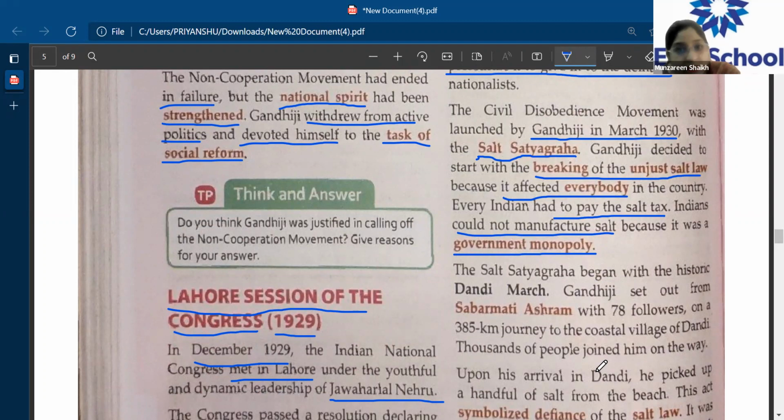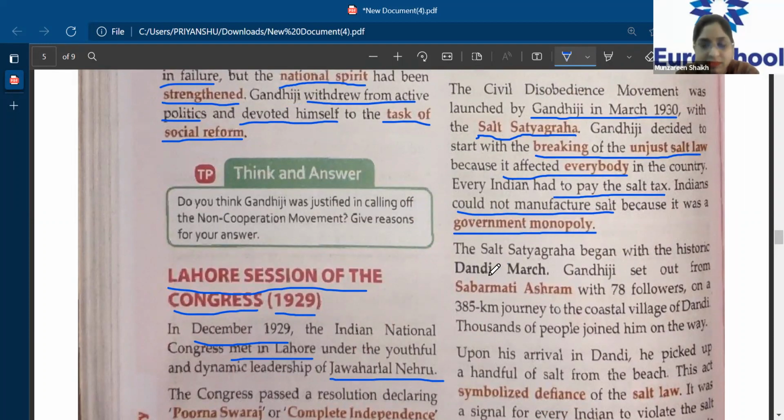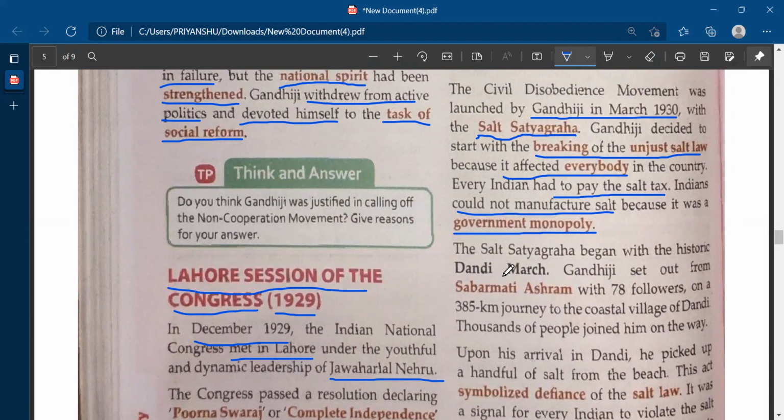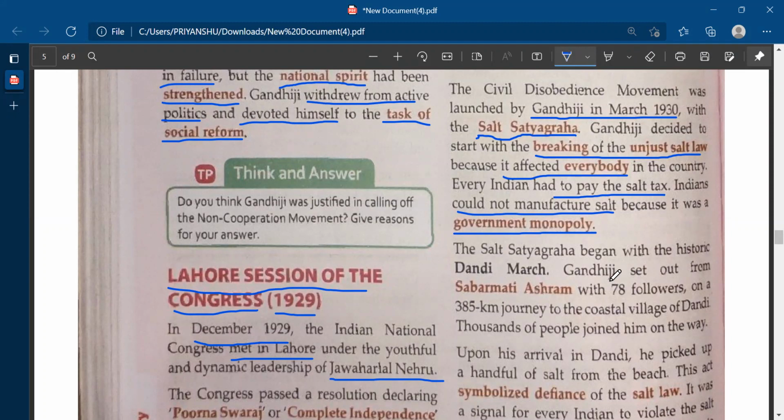What did Gandhiji do for breaking the salt tax act? Who will tell me? Anybody? Ma'am, can I tell? Yes, Rohan. Ma'am, from Sabarmati Ashram with 78 followers, he went to a coastal village named Dandi, and he walked 385 kilometers with them, and said that it is an unjust and exploitative law.